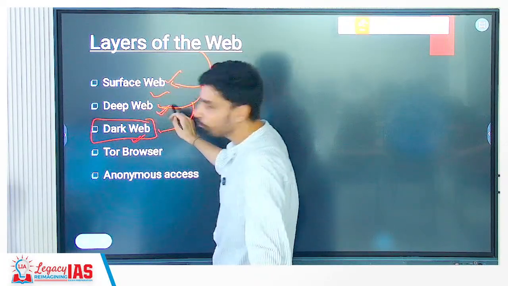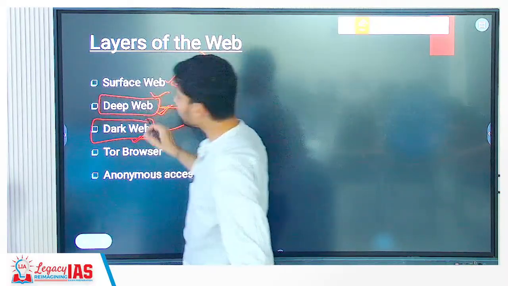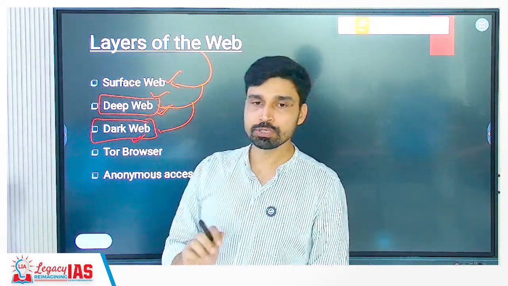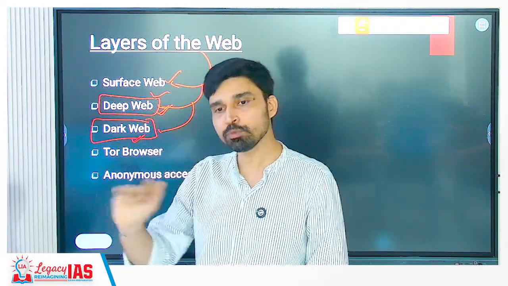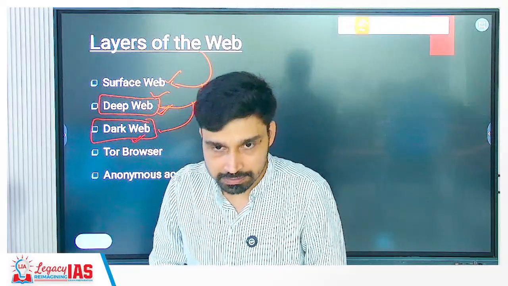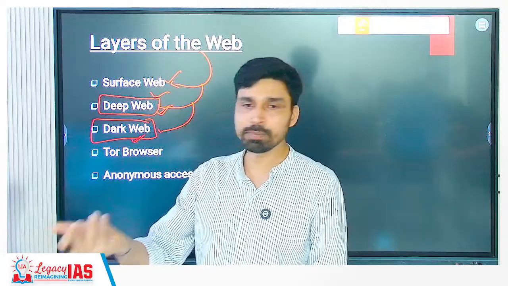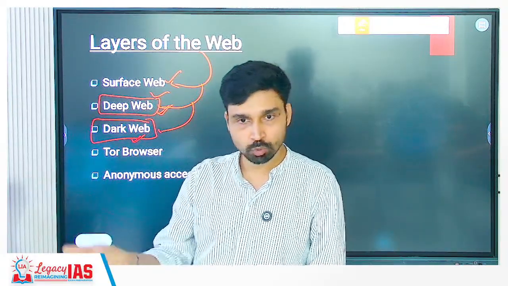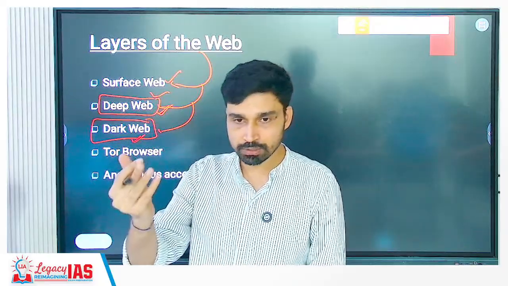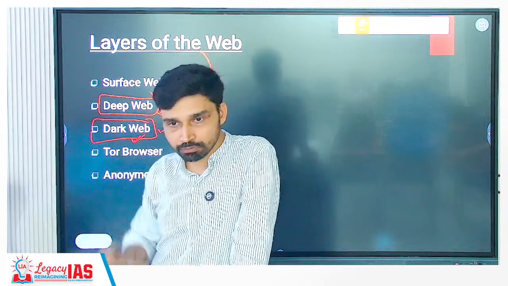The other is deep web. Deep web is basically what is not indexed. That means if you search, it will not come directly on Google. But if you have the address, you can directly put that address and access the platform. For example, Gmail. If I put your name and write at gmail.com, Google will not give a result showing your Gmail and all this. But if you open Google and put in your email account, all the information will come there.